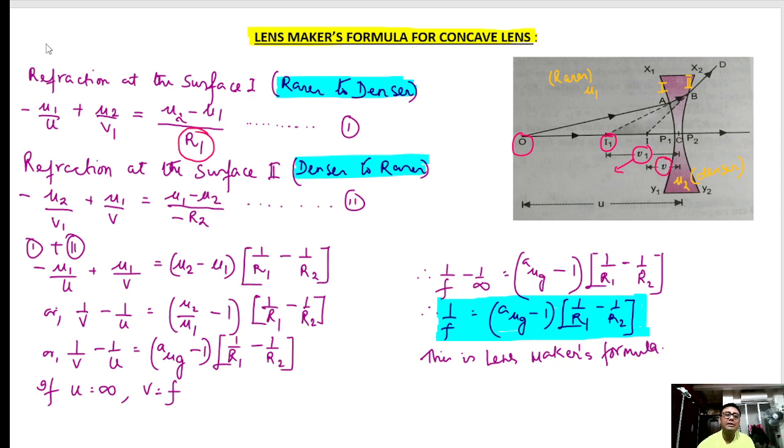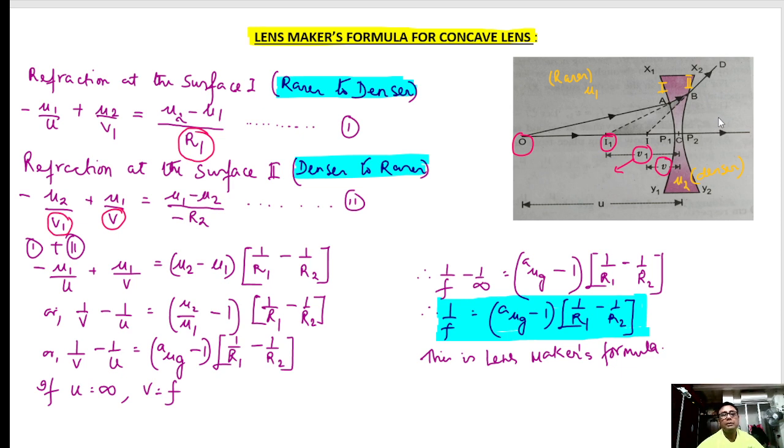It is denser to rarer, so we are using this, this is my u and this is my v, and for the second surface, R2 is taken as the radius. Please note here, this is my first surface. The ray will suffer refraction from the first surface.